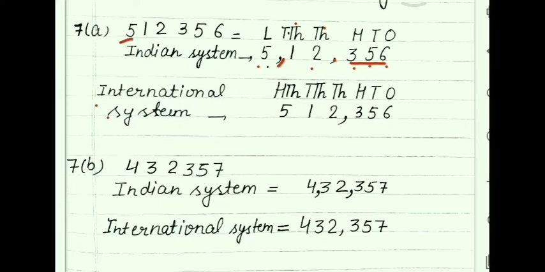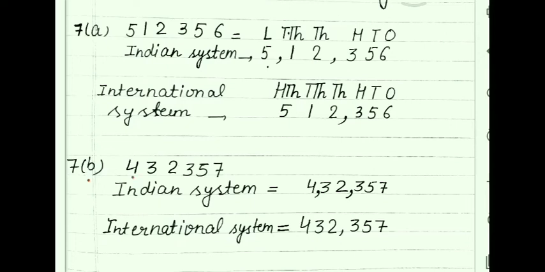We know very well that in the international system every period has up to 3 places. So ones, tens, hundred, these are coming 3, 5, 6, and 1000, 10,000, then 100,000 are coming 5, 1, 2. So ones, tens, hundred come in the first period and here I have put a comma. Got it? So you can write this number like this only, 512,356.